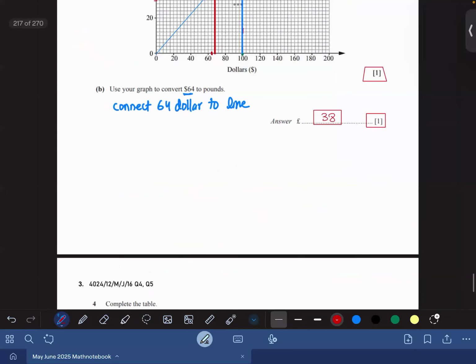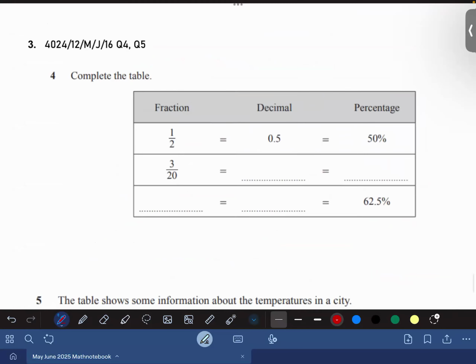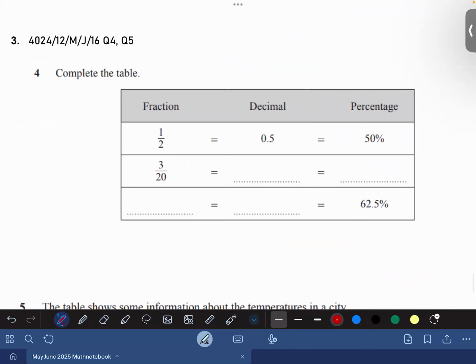Nope. Okay. Now question number 4 is on fraction, decimal, and percentage, and examiner can ask you the question on that. Examiner is saying that the first column you can see that 1 by 2 is equal to 0.5, and 0.5 is equal to 50%. So examiner is saying convert 3 by 20 into decimal. So we will be doing a lot of rough work in order to revise the concept of whether we understand this or not.